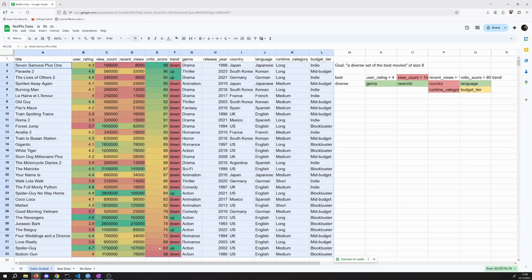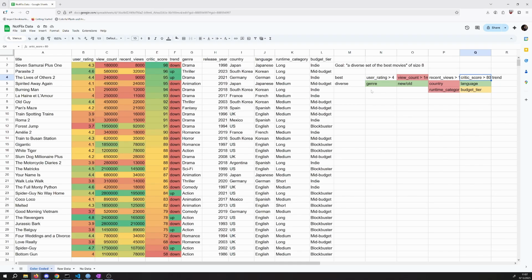What's vice versa? Down here somewhere. Yeah. High-rated Spider Guy, very high-rated by the users, very low-rated by the critics. Again, quite common in movies for sometimes the viewer base at large liking movies that critics didn't find very interesting. Okay, so what we've done is we've found a little bit of the lay of the land of our data. Now that we've looked at our data, we've actually found that our idea of using views might not be a super great way to do our categorizing, and maybe user rating and critic score are the best two.